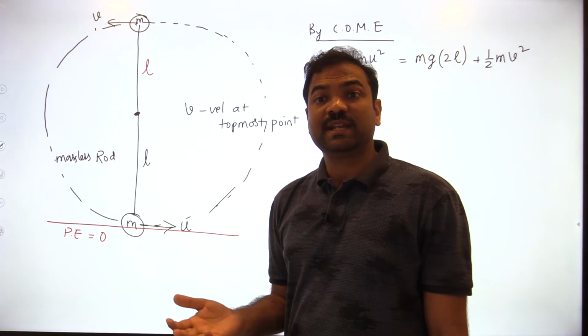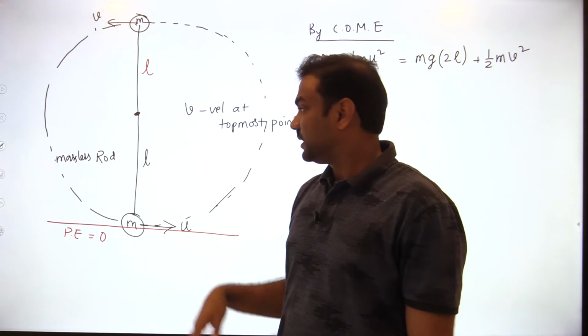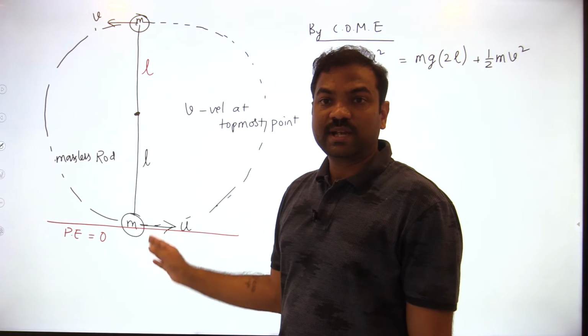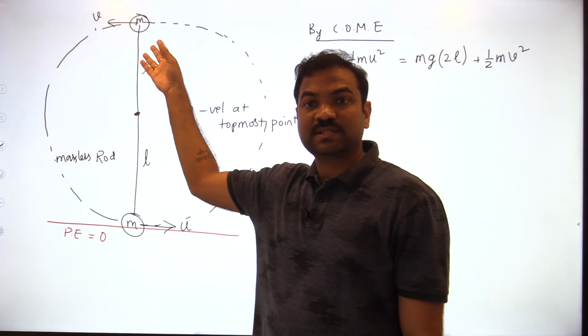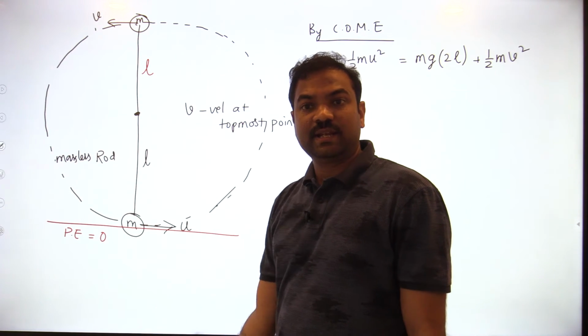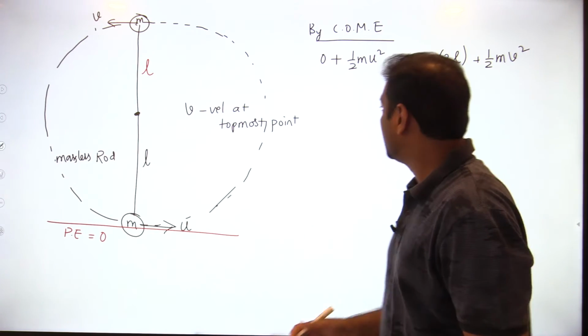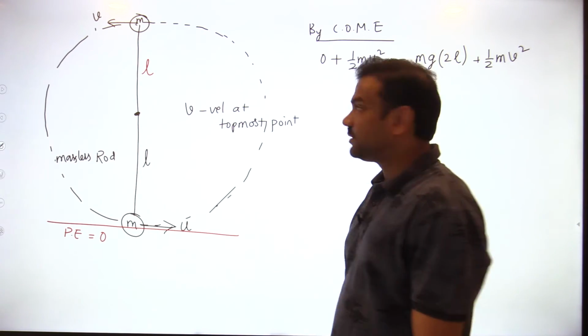Then what happens to kinetic energy? It decreases. Okay? Kinetic energy decreases. So you can write down that the increase in gravitational potential energy is equal to the decrease in kinetic energy. That also you can write down. So you will get the same expression.